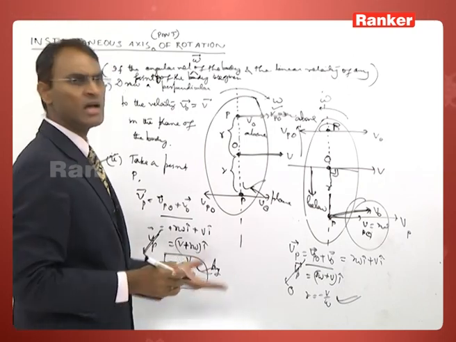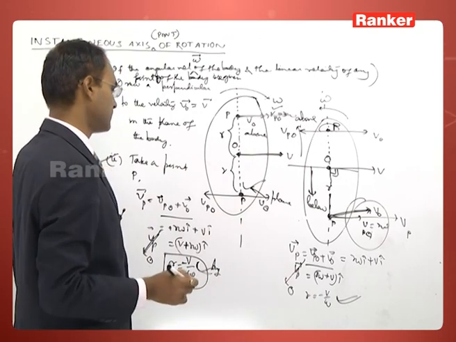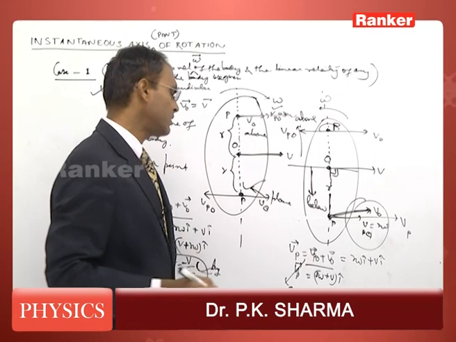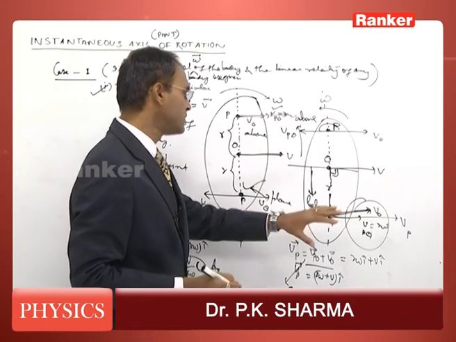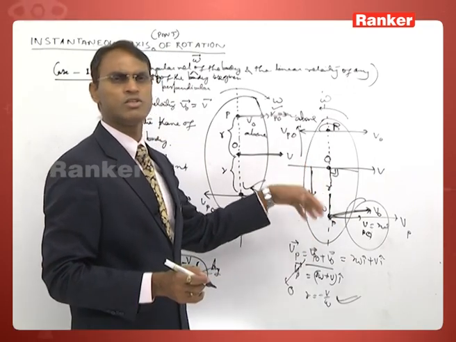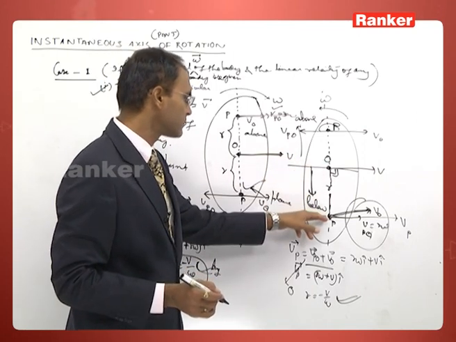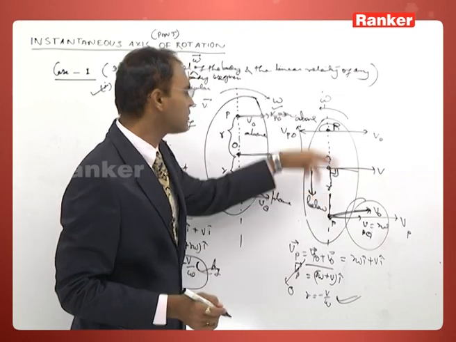You may get a positive answer, you may get a negative answer. When you get a positive answer, you accept the assumption that is correct. When you get a negative answer, just alter the assumed position of this point P.